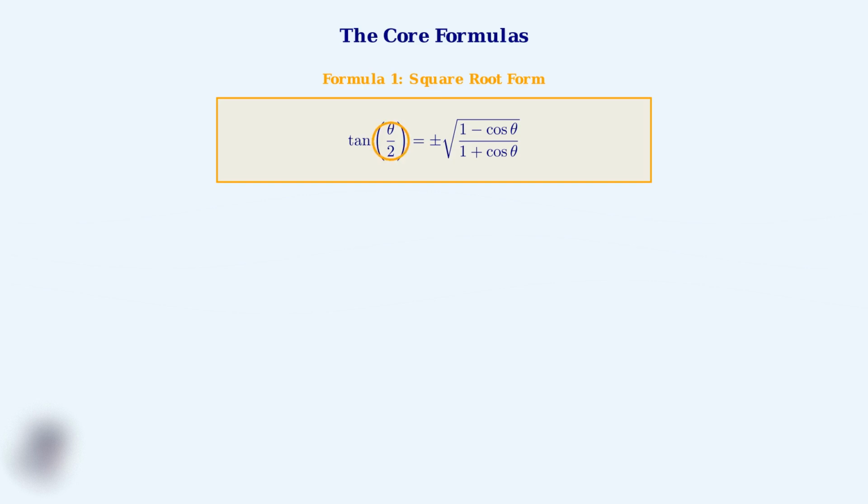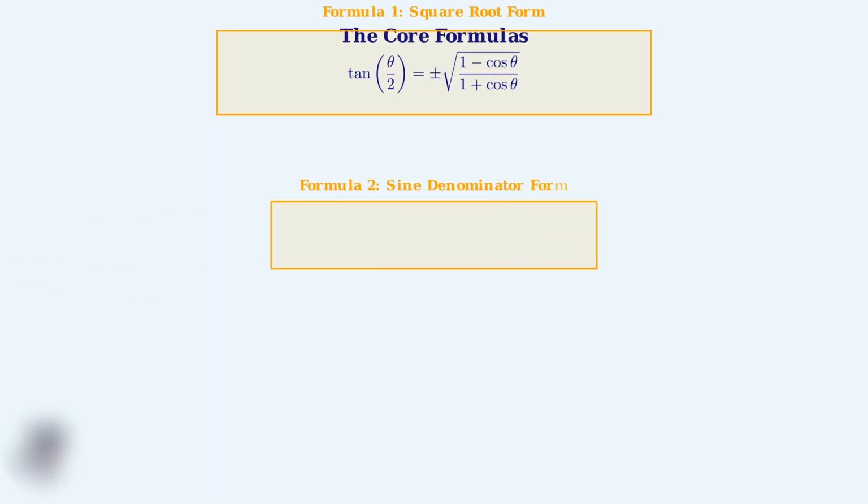The plus-minus sign is crucial here. You must choose the correct sign based on which quadrant contains the angle theta over 2. This is the most important consideration when using this formula. The second formula eliminates the square root and uses sine in the denominator. This formula states tangent of theta over 2 equals 1 minus cosine theta divided by sine theta. This form is often easier to work with when sine theta is known.